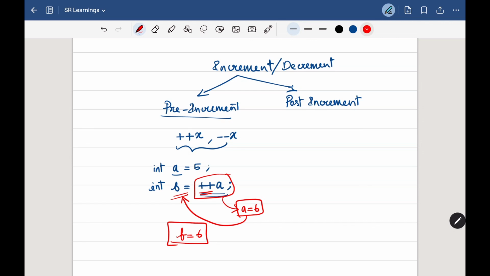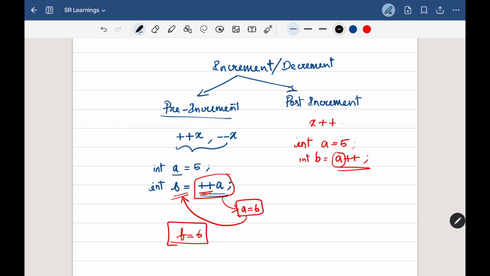And then what's the point of post-increment? If we have x plus plus, I'm using the same example. I'm having int a equal to 5 and I'm putting int b equal to a plus plus. Now the variable's value is used in an expression before it is incremented or decremented, which means before incrementing, the value will be used for its purpose.